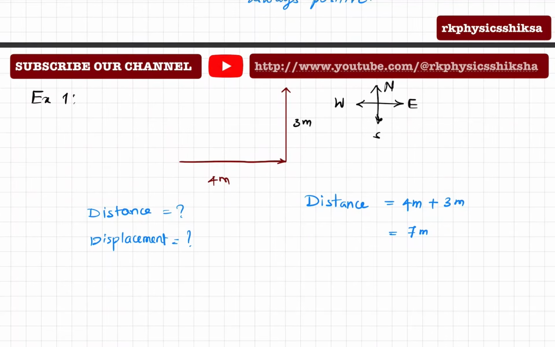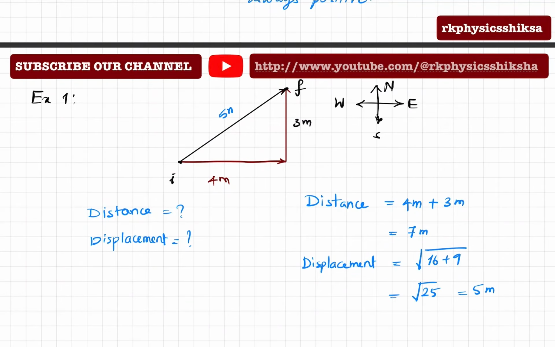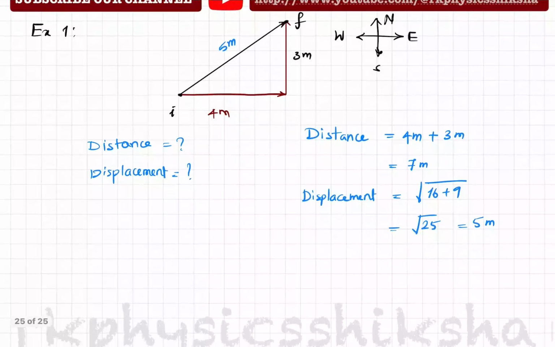And what about the displacement? Displacement is the shortest distance between the 2 points. So this will be the displacement, a straight line between the points. This is the initial point, this is the final point. So this will become the displacement, which is the hypotenuse here. Displacement is equal to root of 3 square plus 4 square, so it will be 9 plus 16. That gives me root of 25, which is equal to 5 meters. So the displacement is 5 meters and the distance traveled is 7 meters.